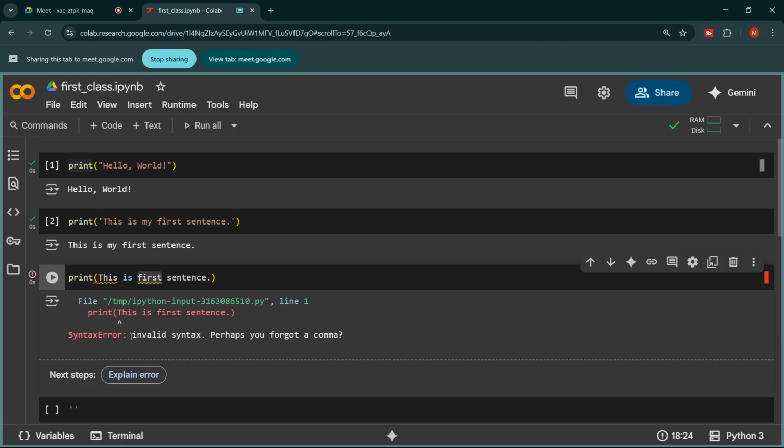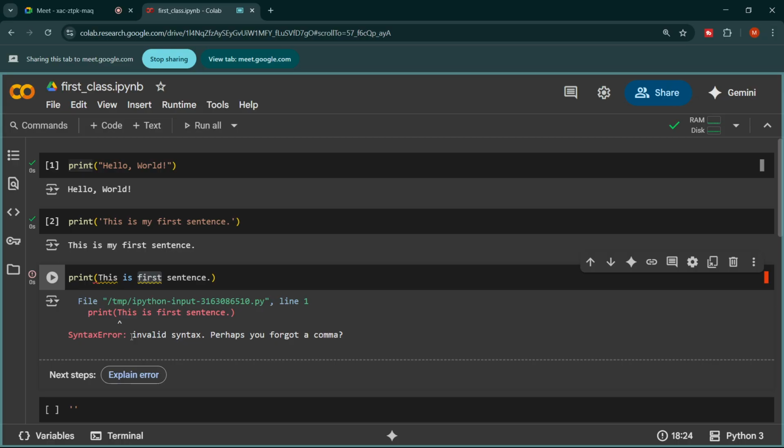For example, this is second sentence. So what I did, I first wrote the first sentence here and enclosed the whole sentence in single quote. Then I put a comma inside the brackets. Do remember that we are doing all these things inside the brackets. If we do it outside, it will not work, it will throw an error.